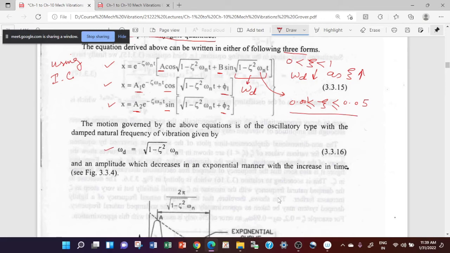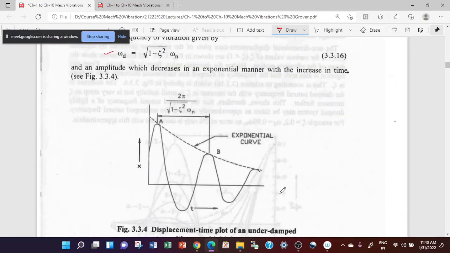Now here you can see one more thing. In all three equations, you are getting this e raised to the power minus zeta omega n t. You are getting oscillation because of the sine and cosine terms in the equation, and you are getting the decay in the amplitude because of this e raised to the power minus zeta omega n t. So you have an exponential decay here.